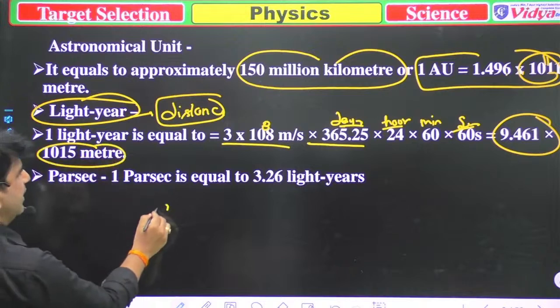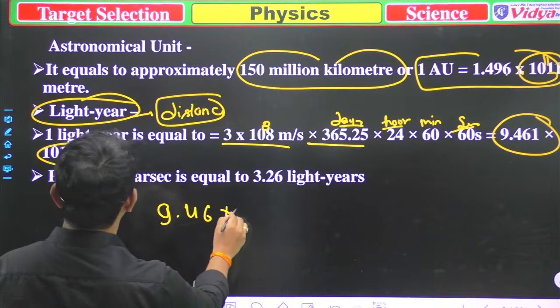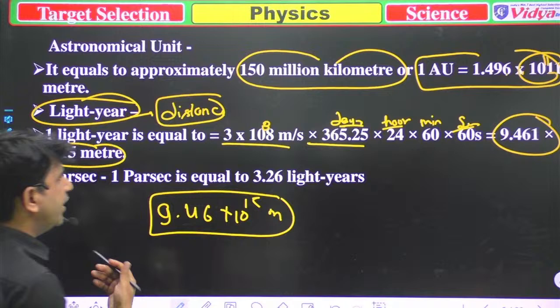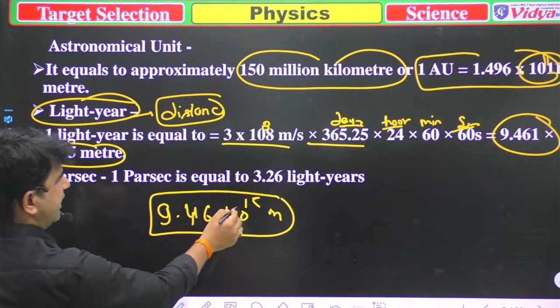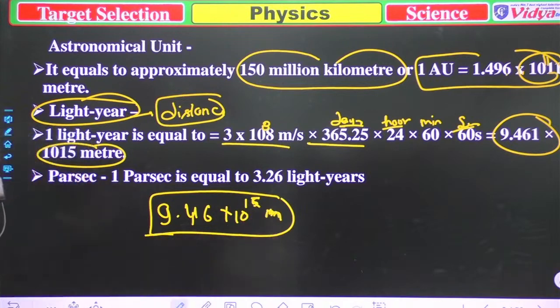Again I'm saying, 9.461 into 10 to the power 15 meter. You should only remember that one light year is equal to 9.461 into 10 to the power 15 meter.